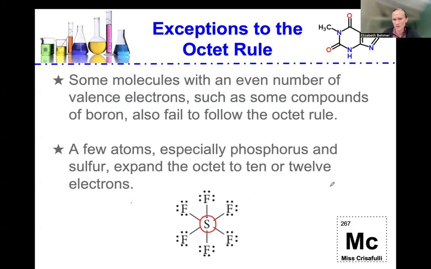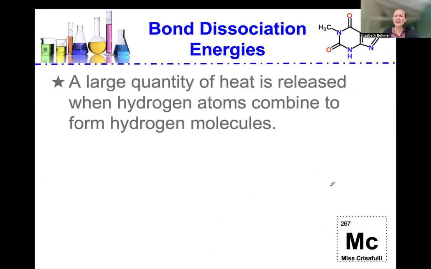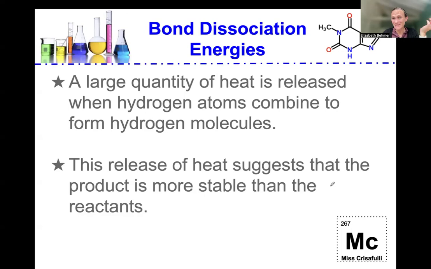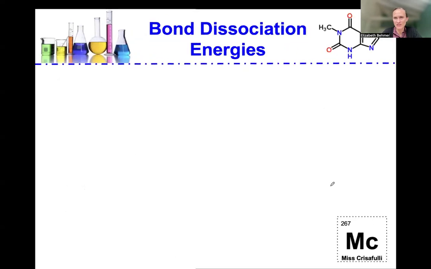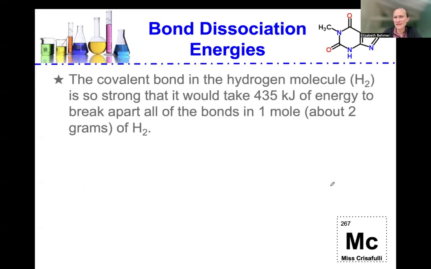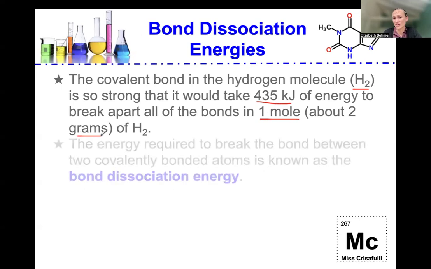in this structure below. A large quantity of heat is always released when hydrogen atoms combine to form hydrogen molecules. This release of heat suggests that the product that it's forming is actually more stable than the reactant, and that's why the product will be formed. The covalent bond in the hydrogen molecule, H2, is so strong that it would take 435 kilojoules of energy to break all of the bonds in 1 mole, about 2 grams of hydrogen.